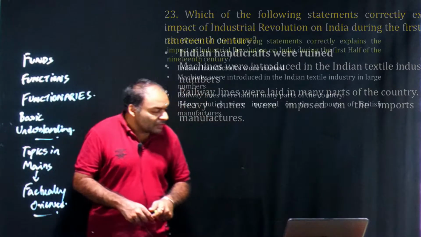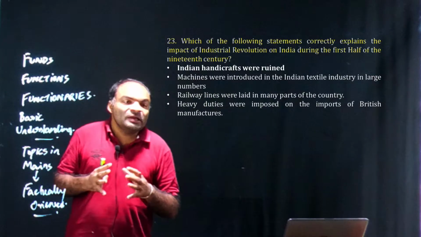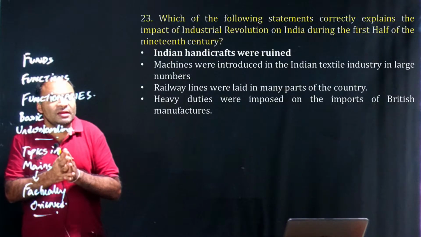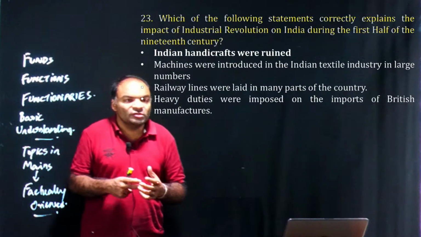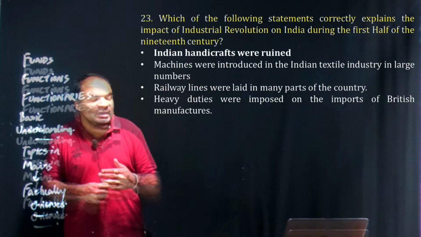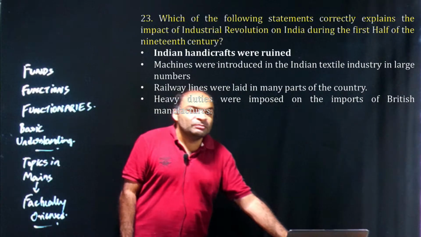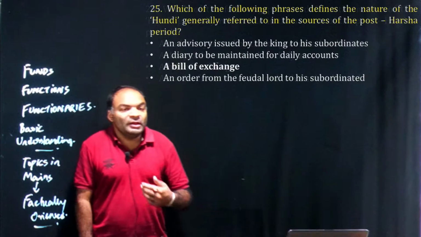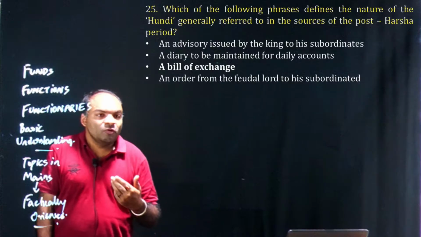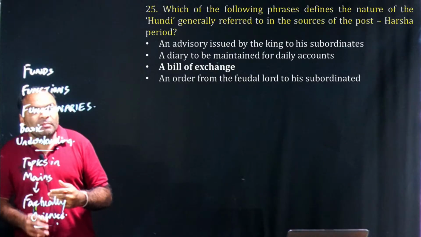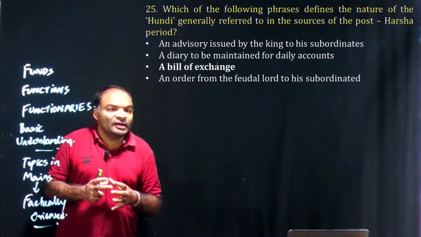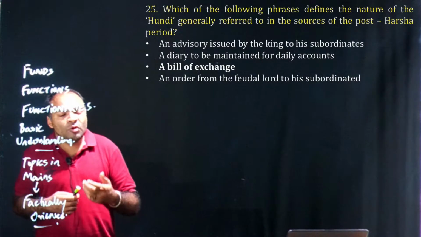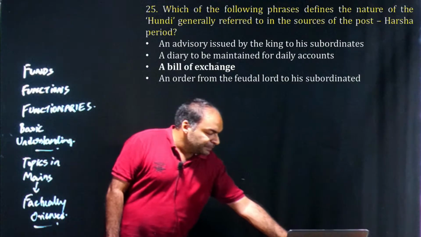Now coming to the next one, it is about economics plus history. It is about the impact of British rule on India. We can clearly see that we have interlinkages with history also, where the answer is A, where Indian handicrafts were ruined because of the deindustrialization process followed by the British in India. Now coming to the next one, again, bill of exchange. Although the concept of hundi started in medieval India, a bill of exchange is one component of the money market. Also in class we cover aspects like hundi, hawala, etc. So hundi is nothing but a bill of exchange.